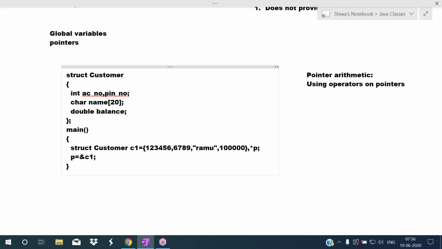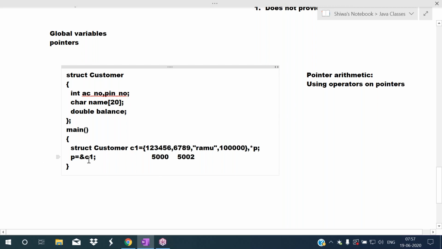For example, if the first element is stored in memory location 5000, the next byte address is 5001. Then the next pin number will be stored at which address? 5002. Like that. So here p means we are holding the address of this account number. So now p has this 5000 value.